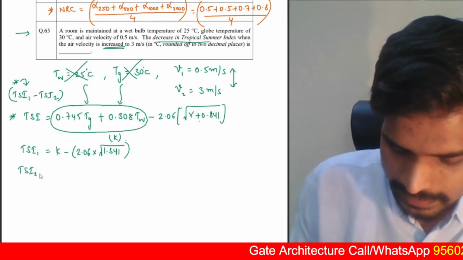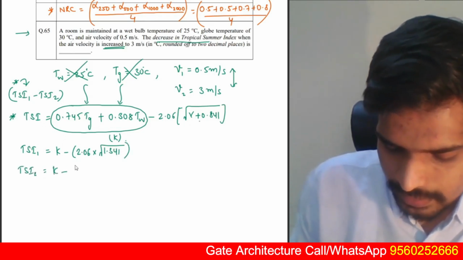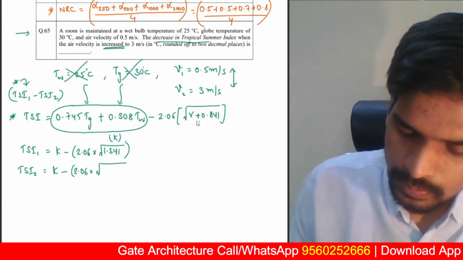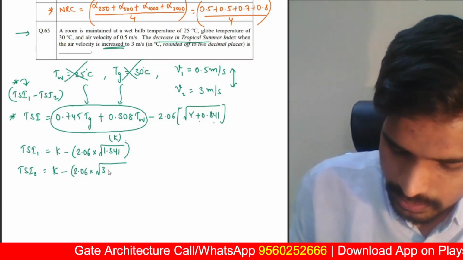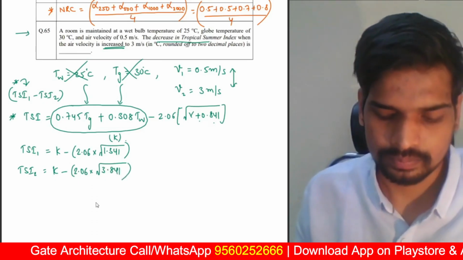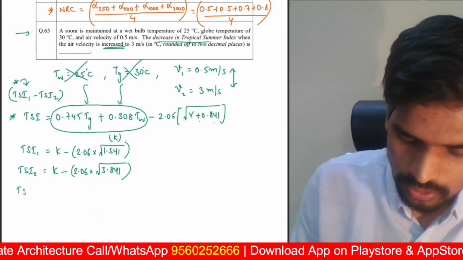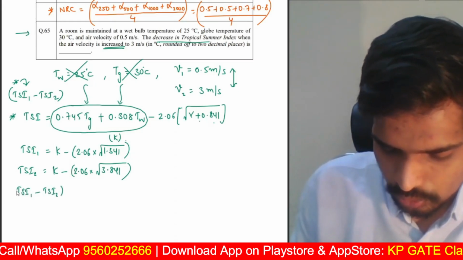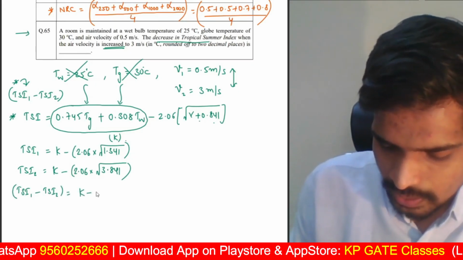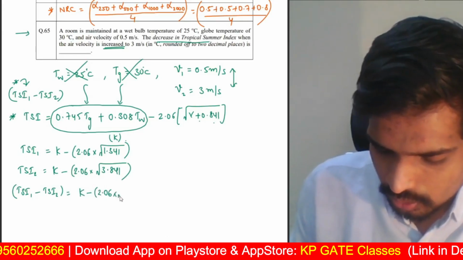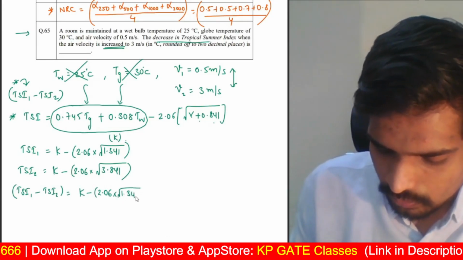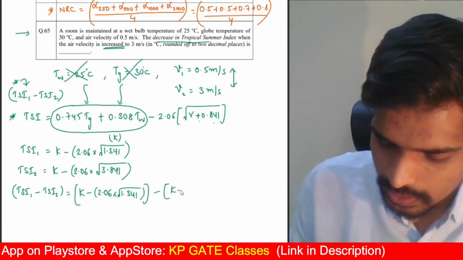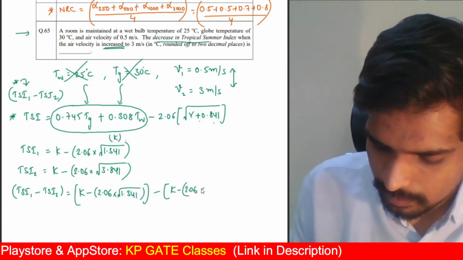Tropical summer index in case 2 will be K minus 2.06 multiplied by 3 plus 0.841, so it will be 3.841. That's it. What is the change in tropical summer index? Tropical summer index in case 1 minus tropical summer index in case 2. That will be K minus 2.06 into under root 1.341, that is TS1, minus TS2, which is K minus 2.06 multiplied by under root